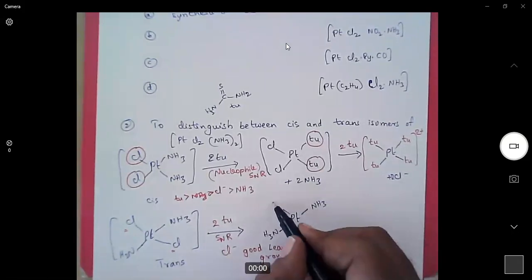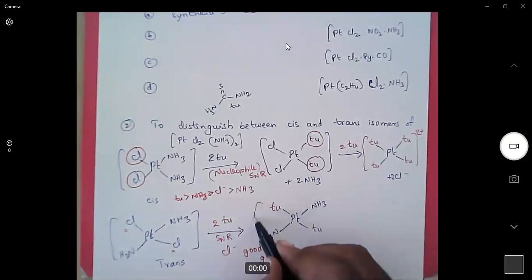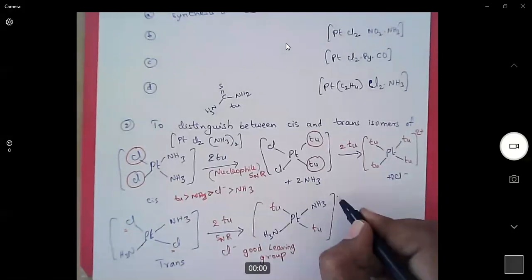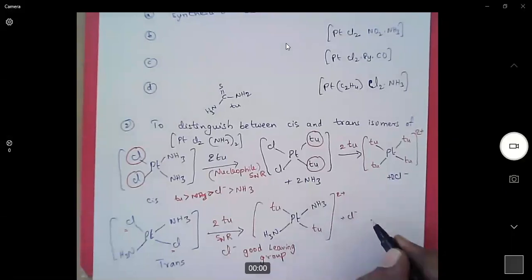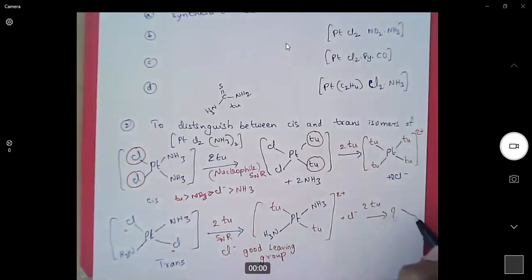Now we are placing two thiourea molecules, 2 plus Cl minus. Now if we want to further replace these ammonia molecules, is it possible? Is it possible to replace the ammonia ligands with thiourea in this case? No, in this case it is not possible. Why? Because ammonia are not good leaving groups. Here both chlorines are good leaving groups, so they were substituted with the thiourea.